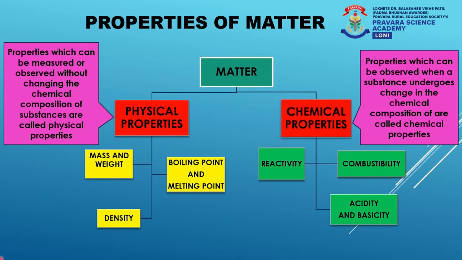Moving on, examples of chemical properties are reactivities, combustibility, and acidity and basicity. Now, these examples are considered as chemical properties because if you have to study these properties, you will have to conduct chemical reactions, and only once a chemical reaction is completed, then and then only we can study these properties. Hence, such properties are called as chemical properties.